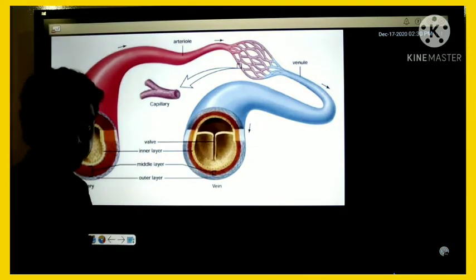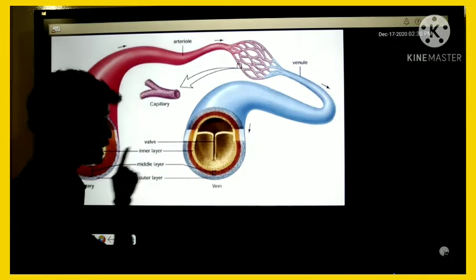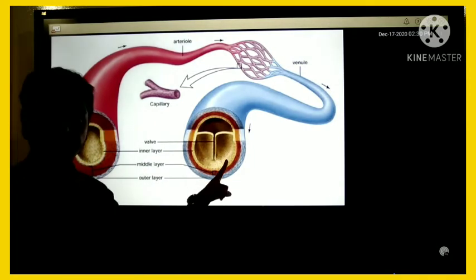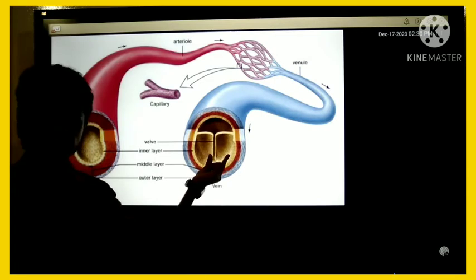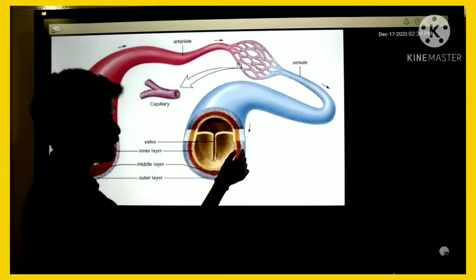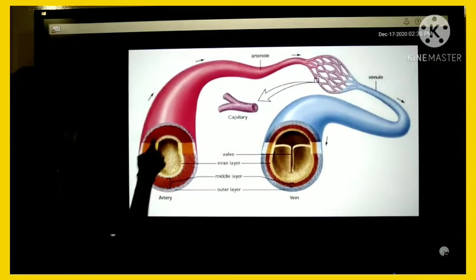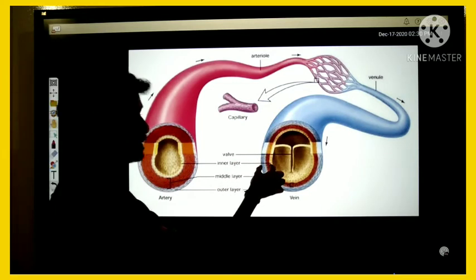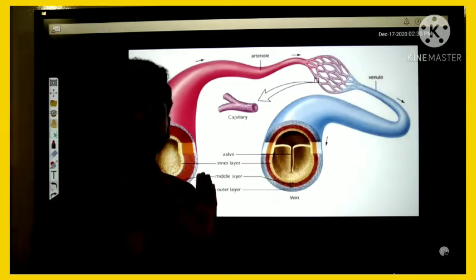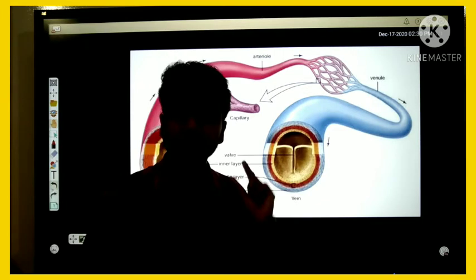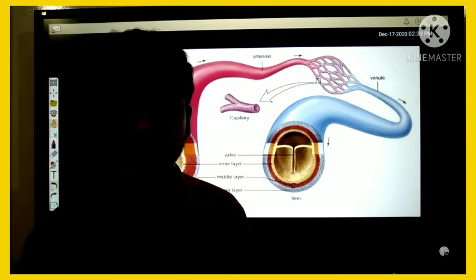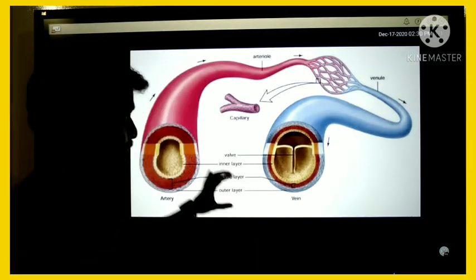So comparatively the blood has less pressure than in the artery. The artery has a thick wall, the vein has a thin wall. Due to that, the blood pumping through the vein has very low pressure.